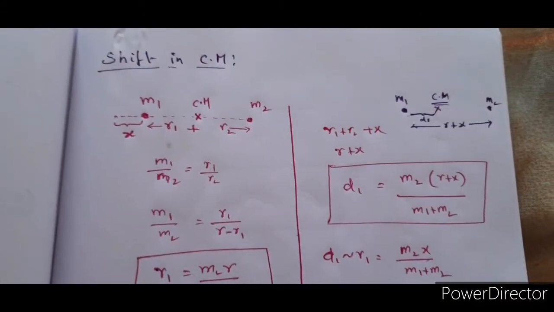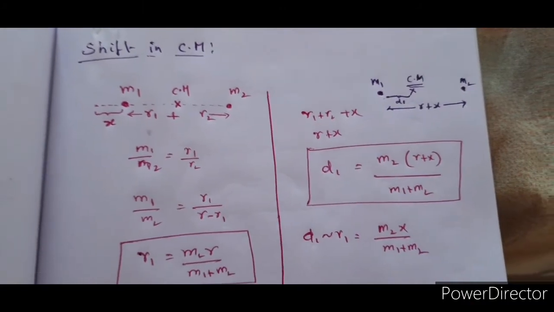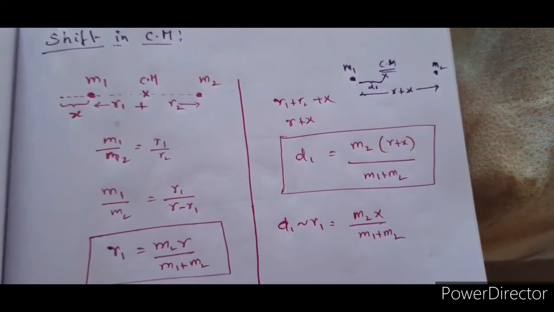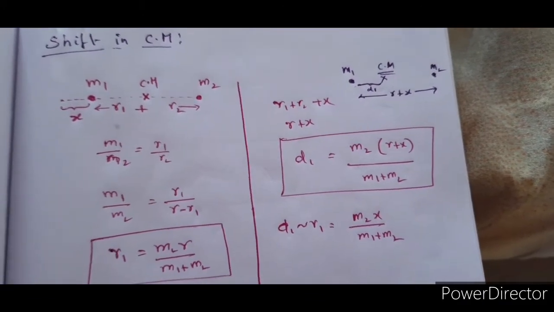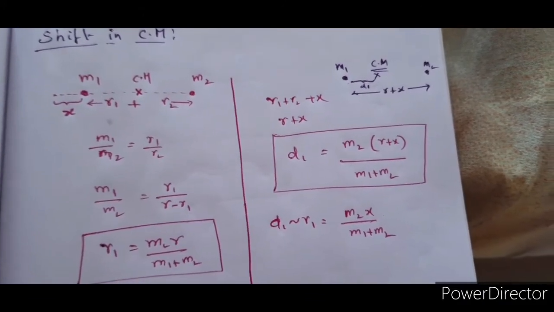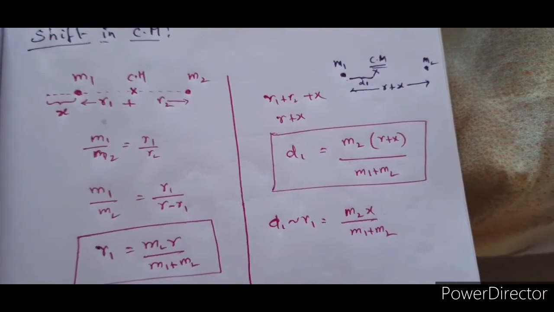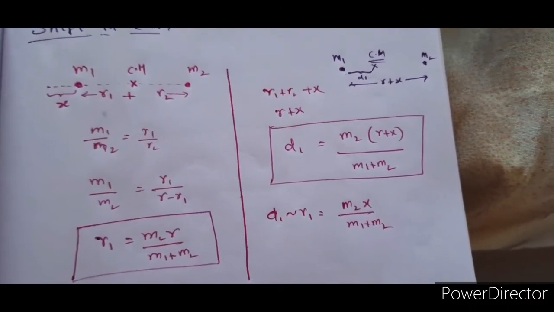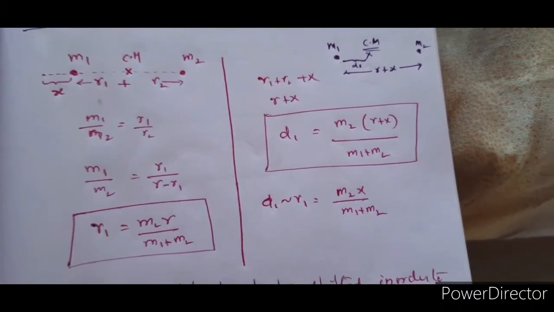Now as an application of what we have learned, let us see, if such situations are given, how to determine the shift in center of mass. Suppose one of the particles is either moved away from or moved towards another particle, how does the center of mass shift?